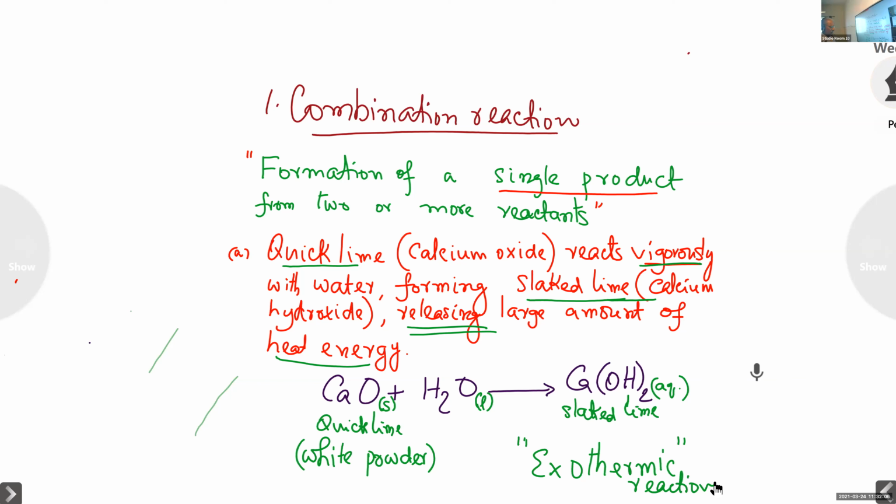I have underlined. Heat energy is released. Releasing large amount of heat energy. Energy is given out. It is exothermic.